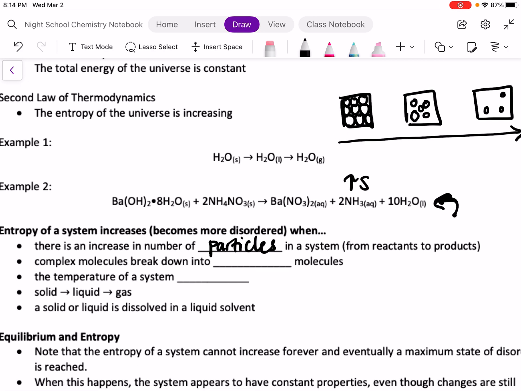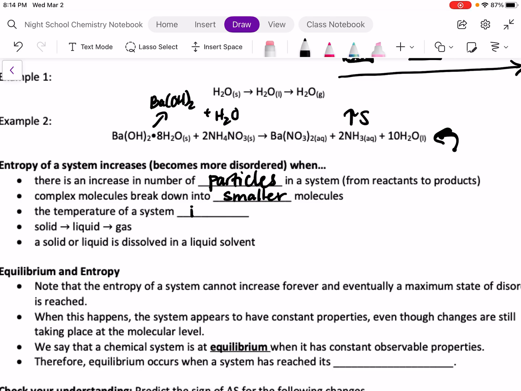Or if I just had this one molecule and it turned into Ba, barium hydroxide, and water got released, I'm just decomposing, turning into smaller molecules, that's also favorable. If the temperature in a system increases, that is favorable. Again, solid to liquid to gas, my entropy will increase. Or if I take a solid or liquid and dissolve it into a liquid solvent, now I'm dissolving my solid particles, and that would allow entropy to increase and create more disorder.